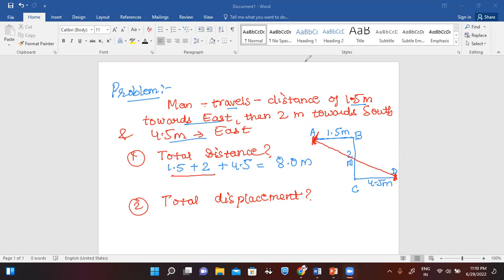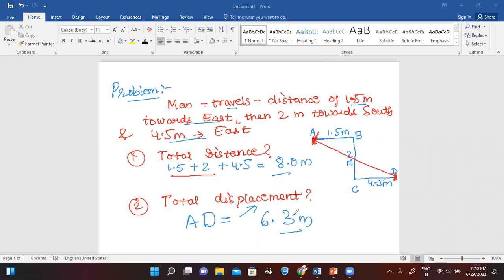Unable to change the color. Something has. Okay, just a second. Yeah. Okay. So AD will be the length of AD will be your total displacement. Okay. So when you will measure it, it will come out to be 6.3 meter, and it has to be either equal to distance or lesser than the distance. In any situation, it cannot be more than the distance.